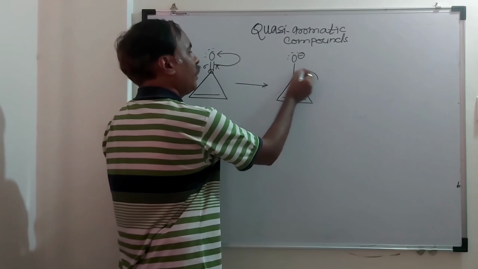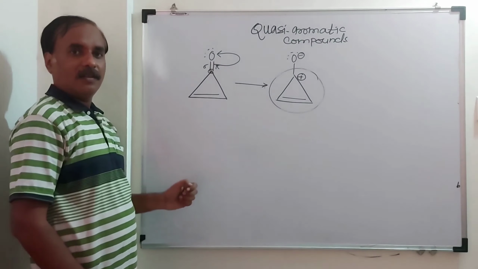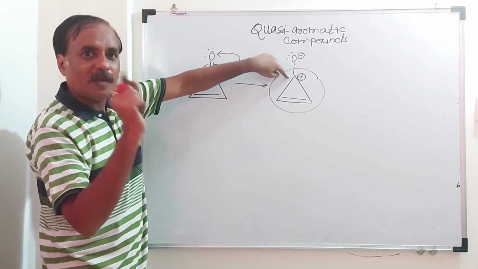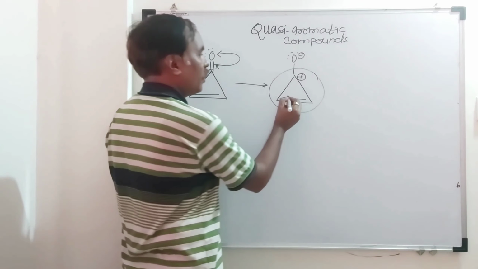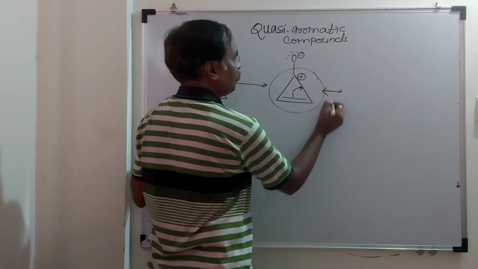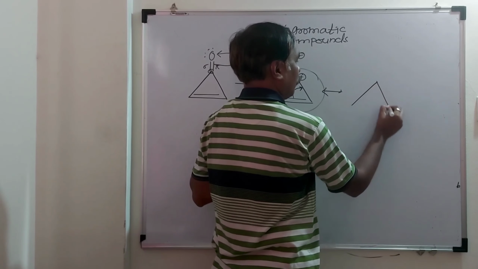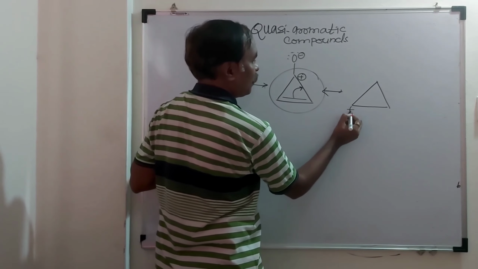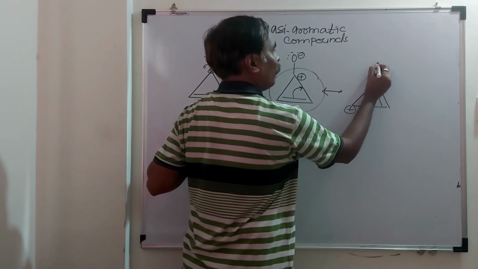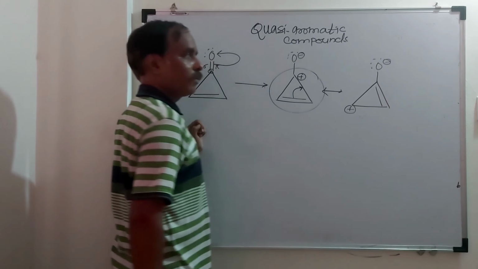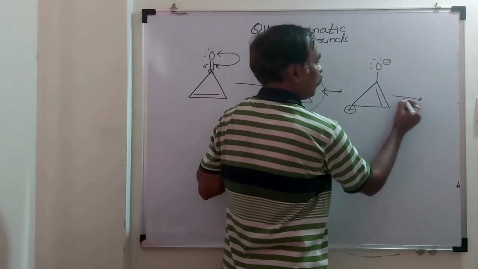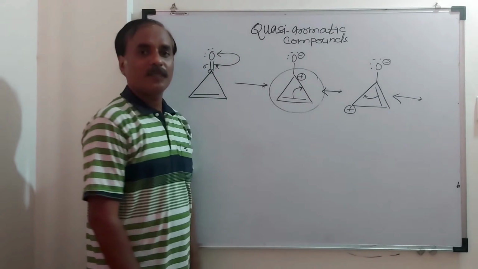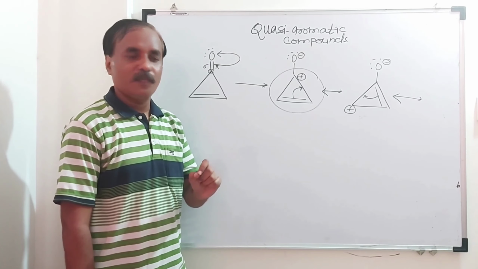Now forget about this negatively charged oxygen. Now consider only the ring. Remember, here the positive charge is part of complete delocalization. It is part of the cyclic system, and here there is complete delocalization. Shifting of this pi bond here, this carbon will acquire positive charge. It will be like this. Similarly, shifting of this pi bond here, this carbon will acquire positive charge. And there is complete resonance.